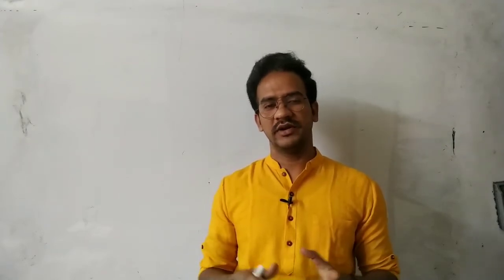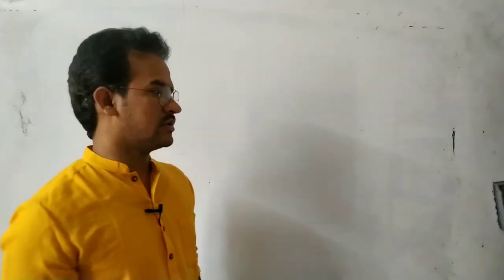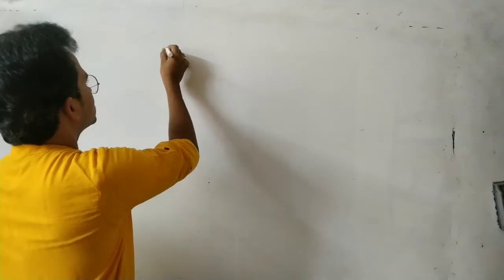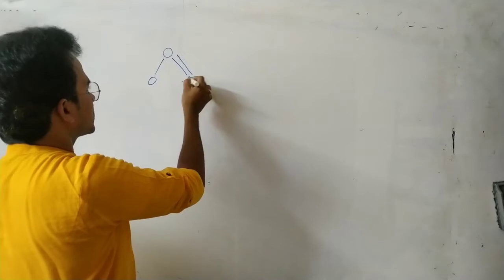Hello students, today we will discuss one of the most important topics in organic chemistry, that is resonance. We already started studying resonance in the chemical bonding chapter, where we generally discuss some inorganic molecules. Applied to inorganic molecules, resonance is the phenomenon of the possibility of more than one Lewis structure.